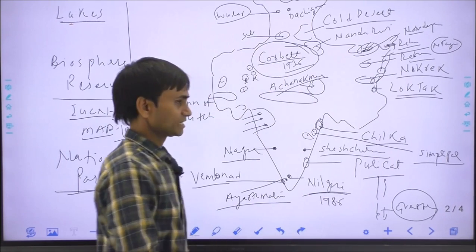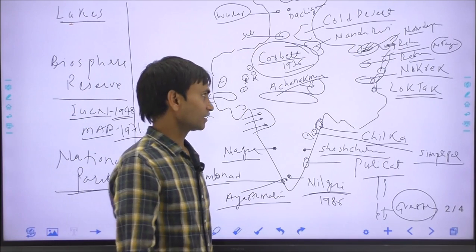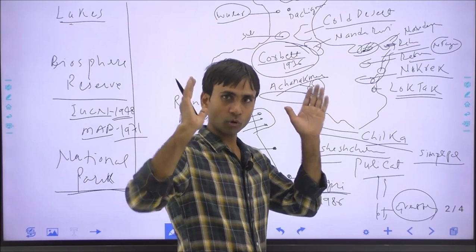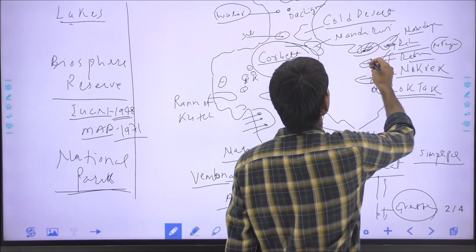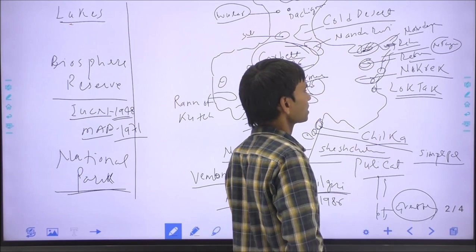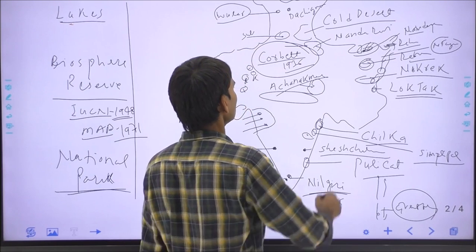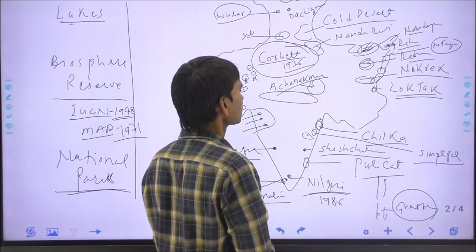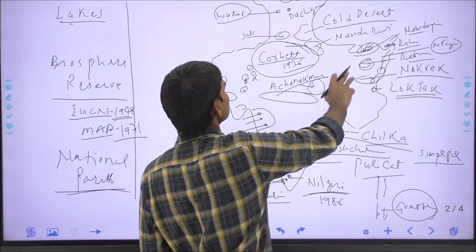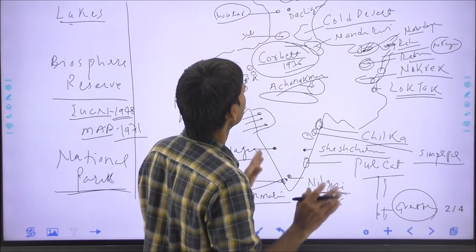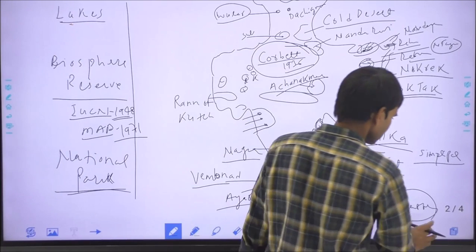Lamjao National Park, located within the Loktak Lake. So, it is India's only floating national park, the Keibul Lamjao in Manipur. In Assam, there are so many national parks, the Manas National Park, Orang National Park. And this is the Valmiki National Park in the Jharkhand region. And in West Bengal, there are so many national parks, and Uttar Pradesh has around 8 to 9 national parks. The next topic is